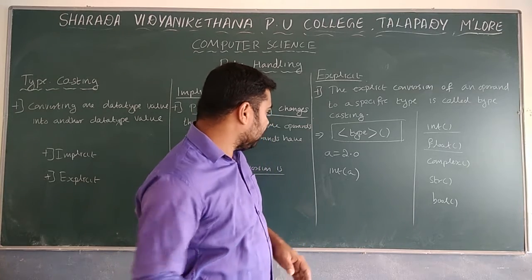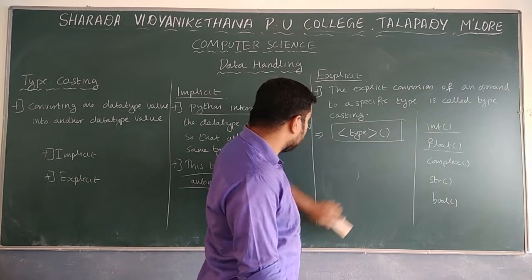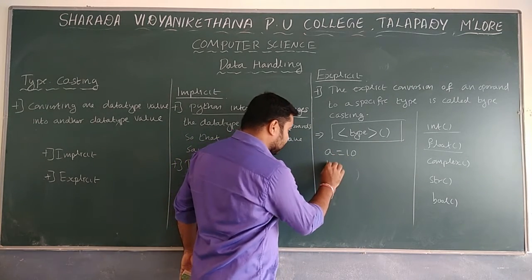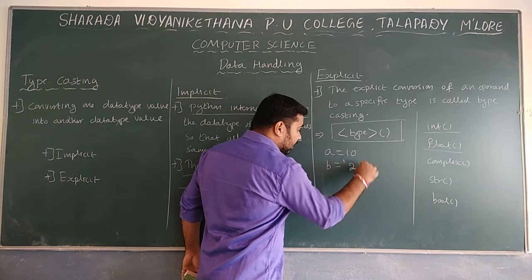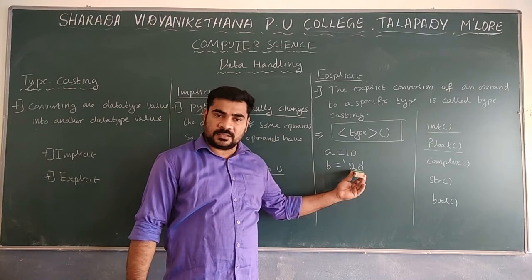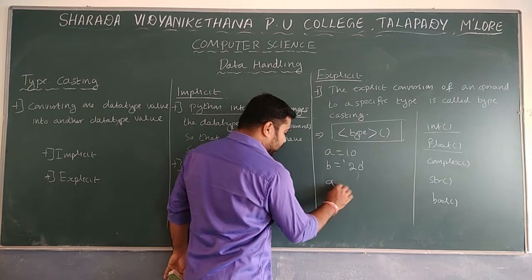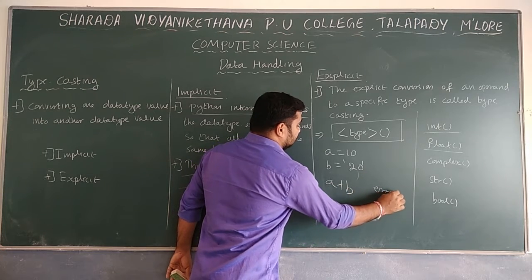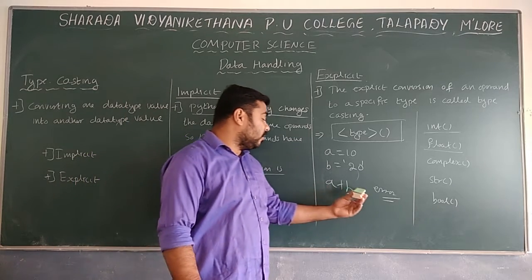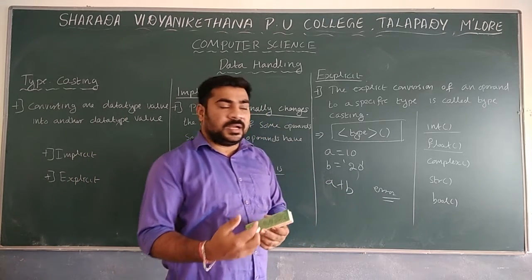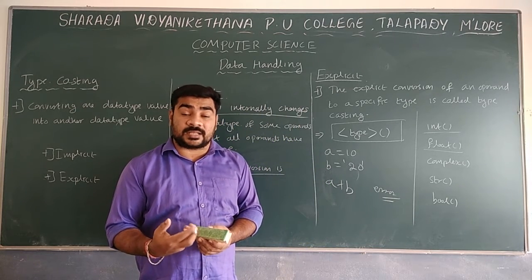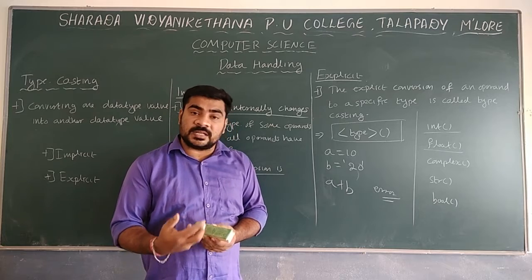The same thing happens here. For example, I use a is equal to 10, an integer data type. Then b is equal to 20, but I give it in single quotes, so it will be a string. When I perform a plus b, it will give an error: type mismatch. The types are different. If you are going to add two numbers, both should be integer or float, or complex numbers can be added. But it is not possible to add an integer and a string.